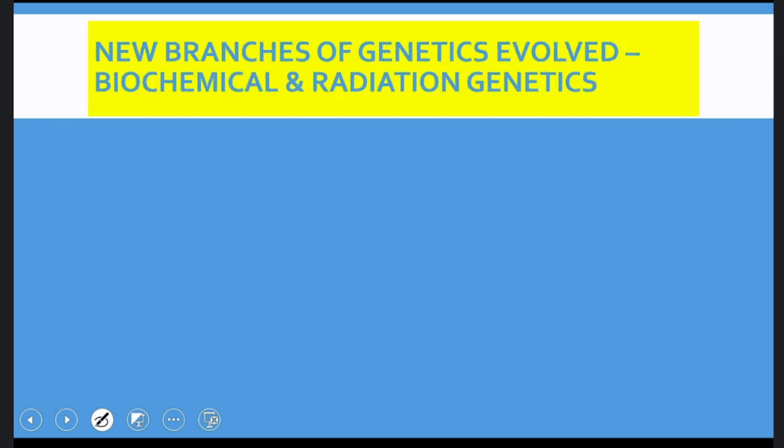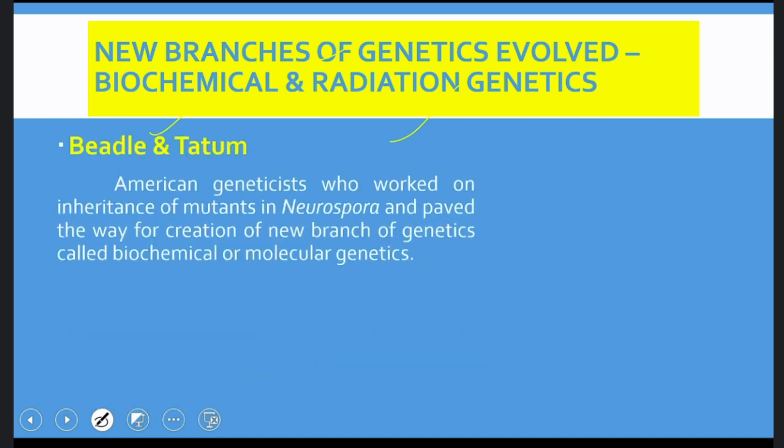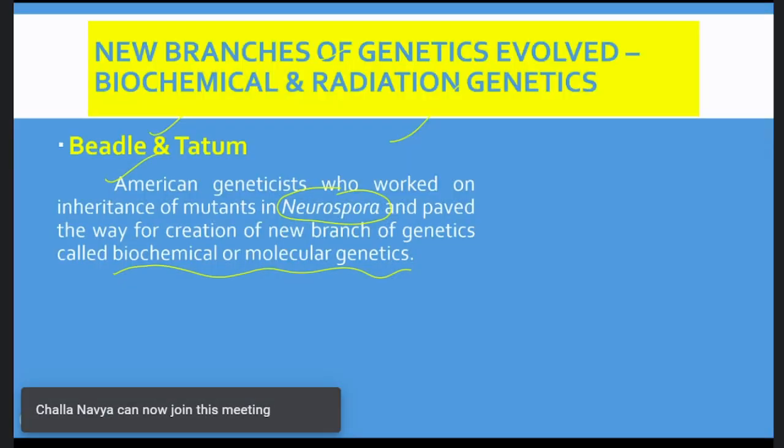And after these discoveries, so many experiments were conducted. It led as a pathway to the development of new branches of genetics, which we discussed yesterday. So biochemical genetics evolved later, and radiation genetics also evolved by the experiments of different scientists. One pair of scientists is called Beadle and Tatum. These two are Americans. They worked on inheritance of mutants in Neurospora, and it paved the way for the development of the branch of biochemical genetics, which is also called molecular genetics.